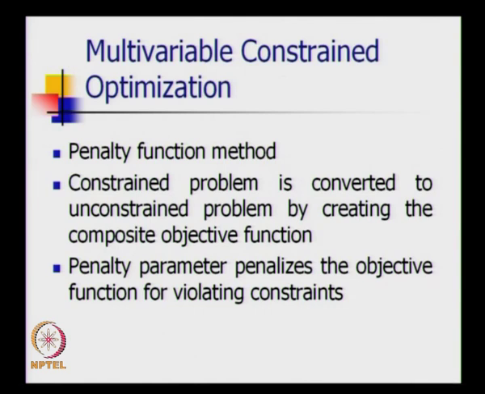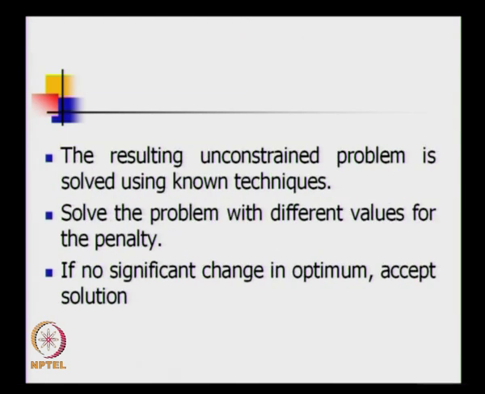For multivariable constrained optimization, the penalty function method is very important and very powerful. The constrained optimization problem is converted to an unconstrained problem by creating what is called the composite objective function, which takes care of both the objective function and the constraints. The penalty parameter penalizes the objective function for violating the constraints. The resulting unconstrained problem is solved using known techniques. Solve the problem with different values of penalty. If there is no significant change in the optimum, then stop.